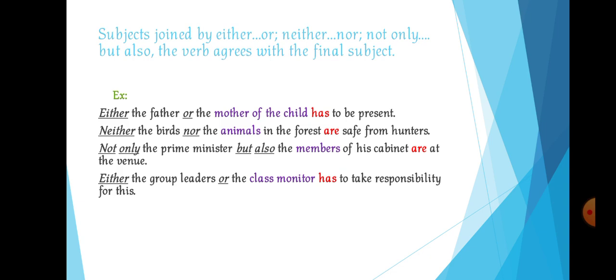Here, either and or join the two subjects, group leaders and class monitor. Group leaders is plural, class monitor is singular. But always remember, the verb will agree with the final subject, that is the second subject. In this sentence, the second subject is class monitor. Class monitor is singular, so the verb also will be singular.